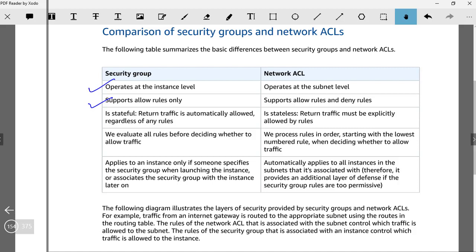A security group is stateful. What it means is that once you allow it, the return traffic is allowed automatically. From a network ACL, you can specifically control what is allowed and what is not allowed. Inbound and outbound traffic can both be controlled separately. So it's not that if you have opened the inbound, then you need not open the outbound. You have to open the outbound, otherwise the return traffic would not be there. So return traffic must be explicitly allowed by the rules.